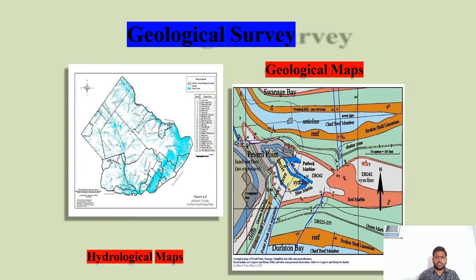See, if you observe this geological survey, these are the geological maps, this is a hydrological map, and this is a geological map. In these geological maps, it shows what type of minerals are there. If you see here, this is the red marble, limestone. Like that, different types of rocks and minerals are located in this particular map.